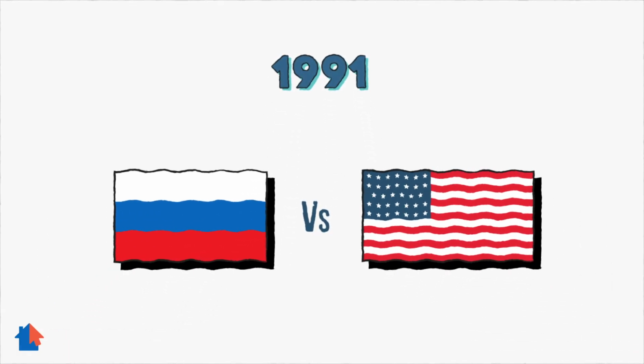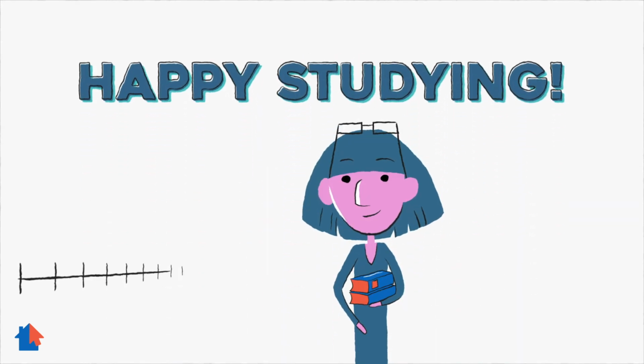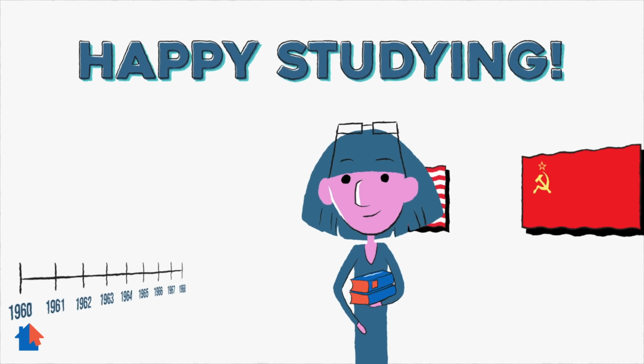Russia is still strong and still a communist country. Today, America and Russia continue to clash. Understanding how the United States has dealt with foreign policy in the past will help you understand why things are the way they are now.